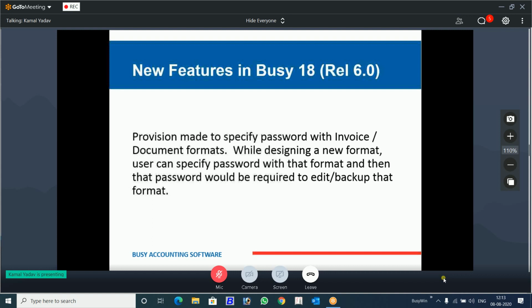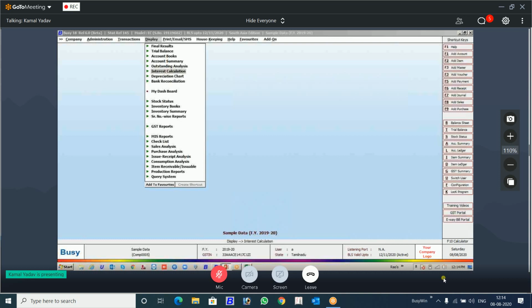And another thing is that when you design the format, you don't want the clients to change the coding that you have done in the format. For that also, this feature is very useful. I will show you very quickly in Busy itself.